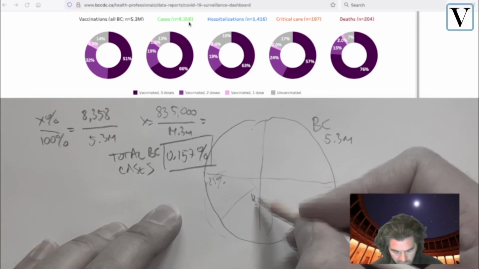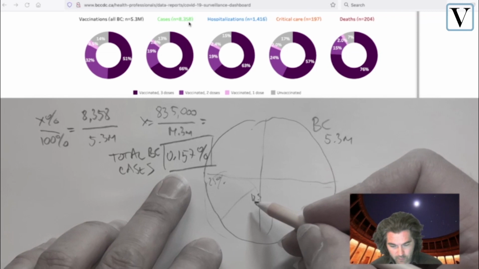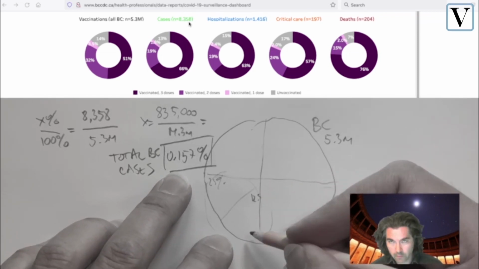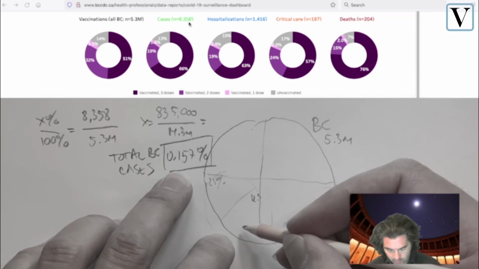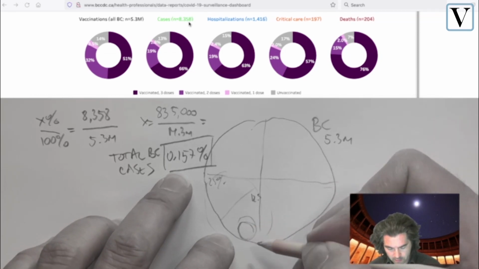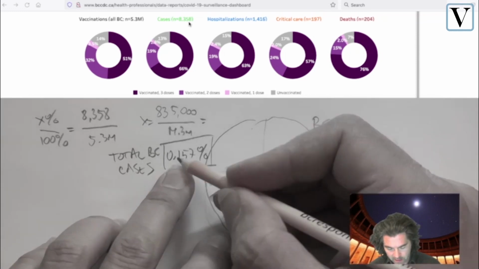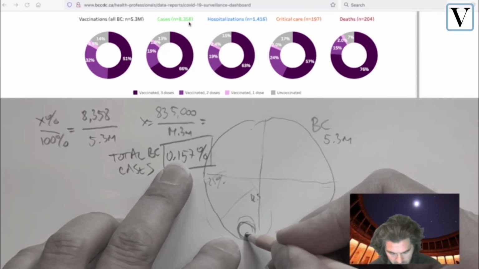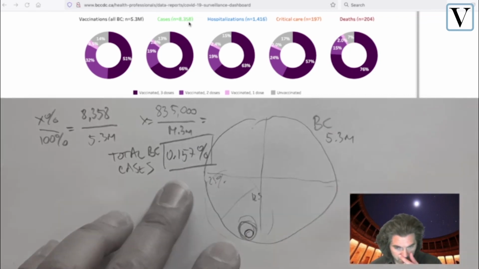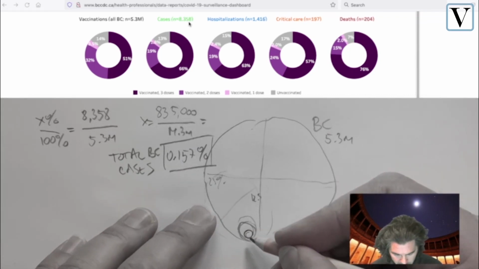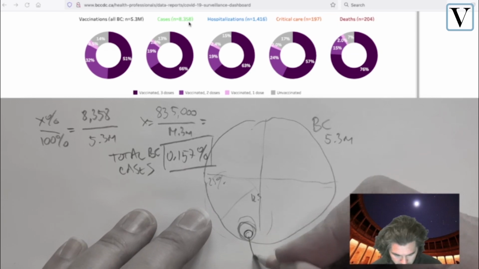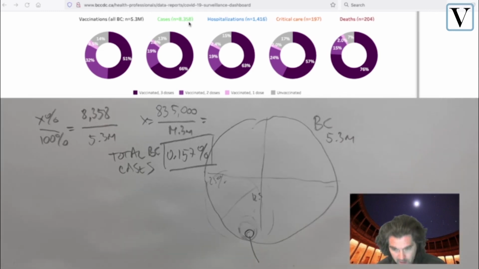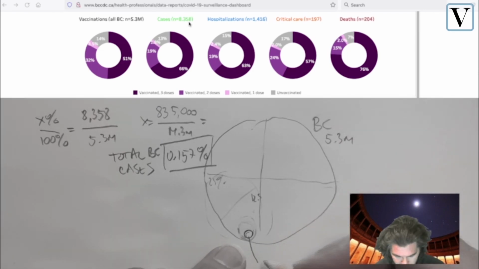Out of that 12.5, 1% would probably be something like this, and what we're looking at is a tenth, more or less, of 1%, which would be a little p size here. Small p. Let me just erase this area so that it's not confusing. So that right there is all cases in BC.